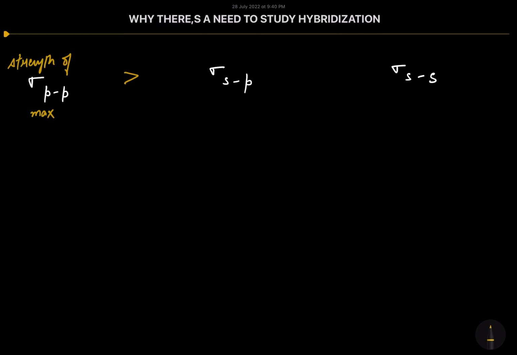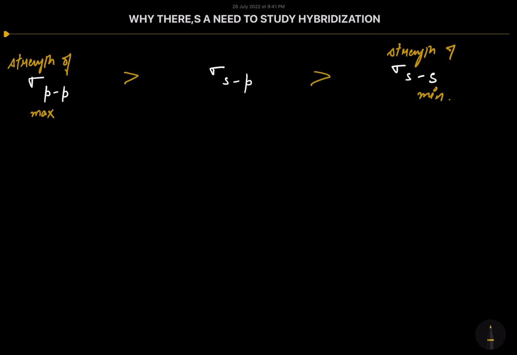Then comes the turn of the strength of sigma sp, and then the extent of overlapping between the s orbital of one atom and the s orbital of another atom will be the minimum. So the strength of sigma ss will be minimum. So here I am writing, strength of sigma ss will be the minimum.